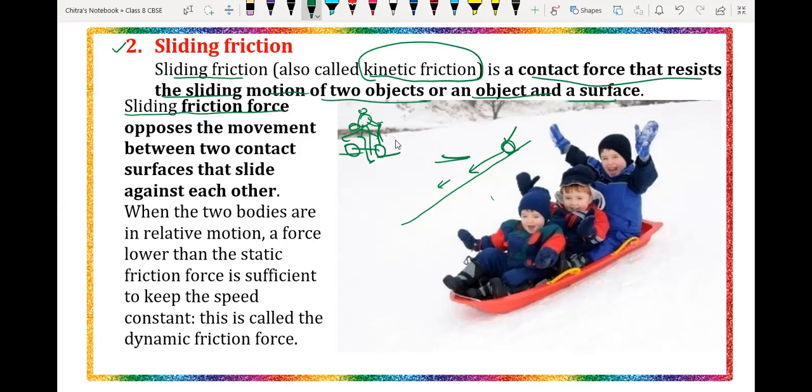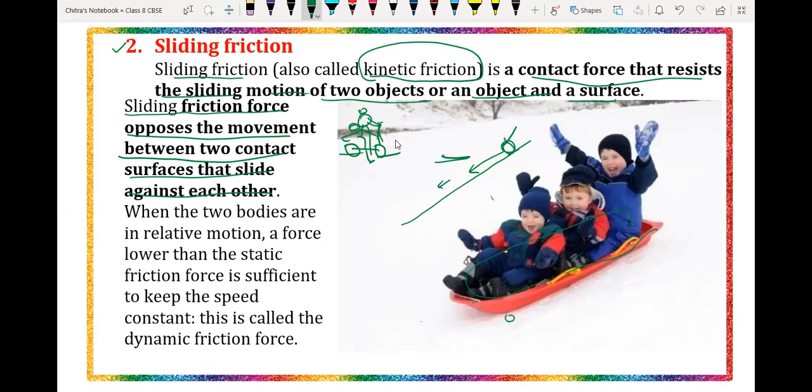So the force acting on the moving object to decrease its motion is called the sliding friction. That is nothing but an opposing force. The sliding force opposes the movement between two contact surfaces that slide against each other. Suppose that sliding strip is moving on that particular surface.